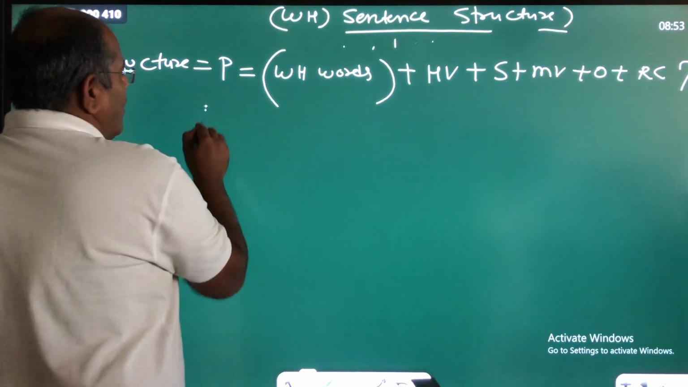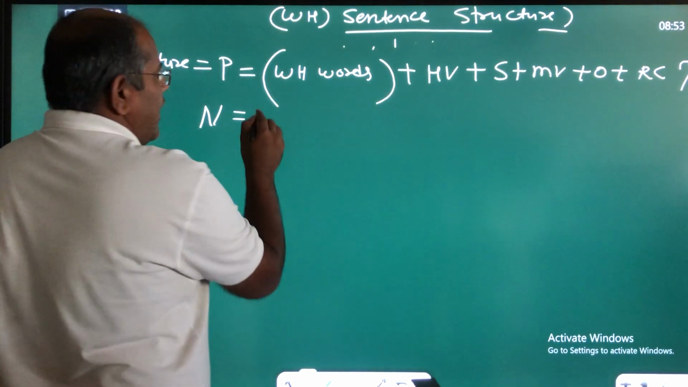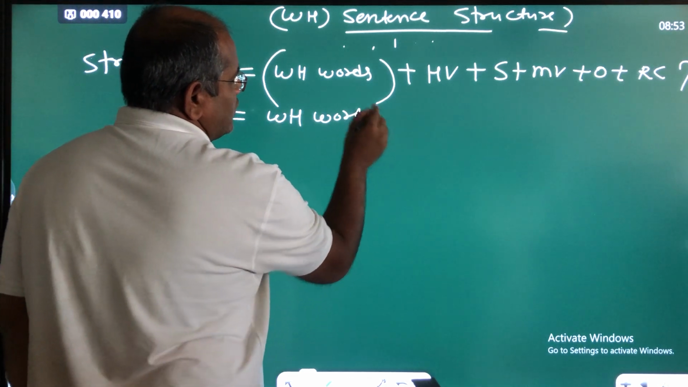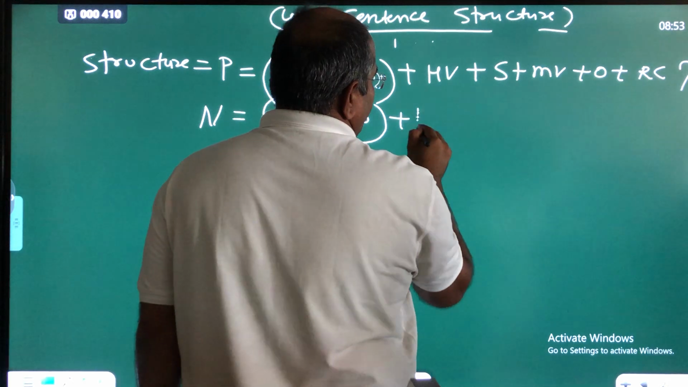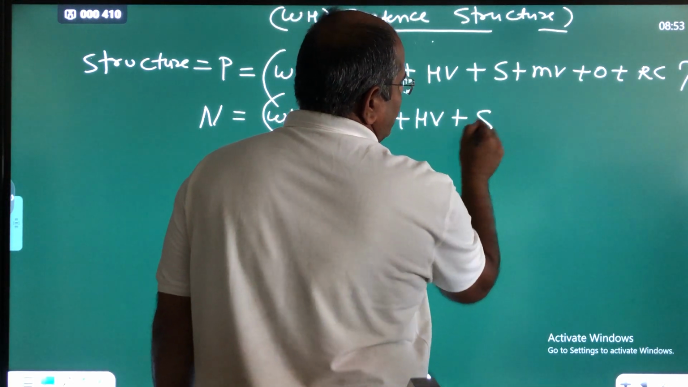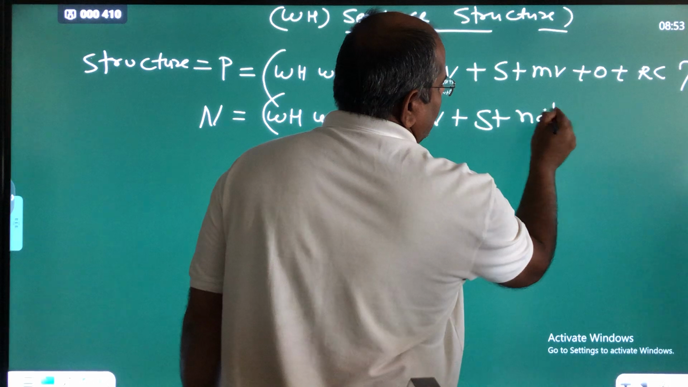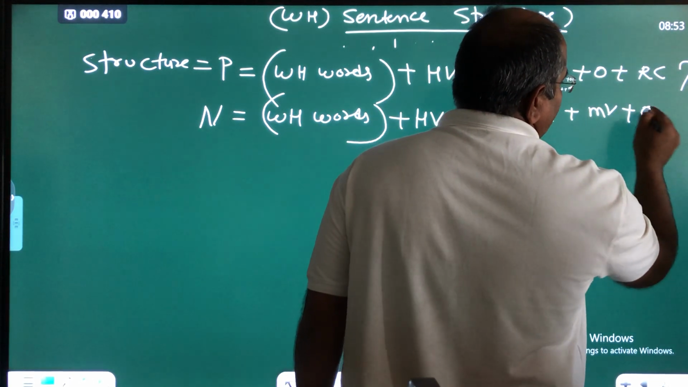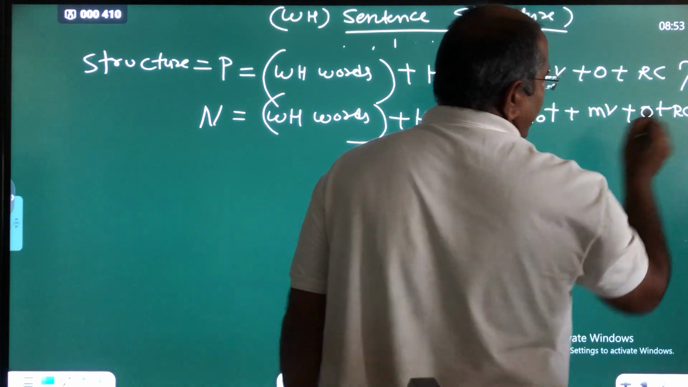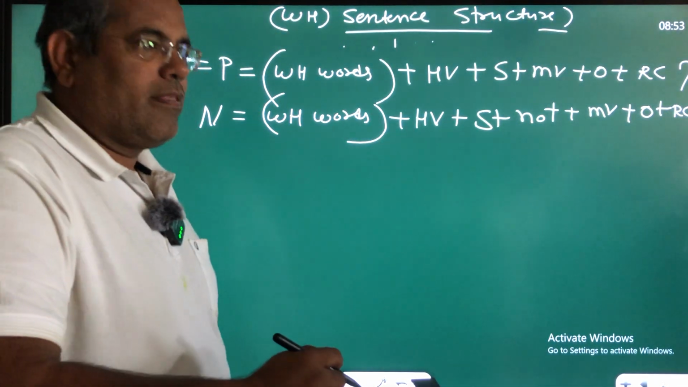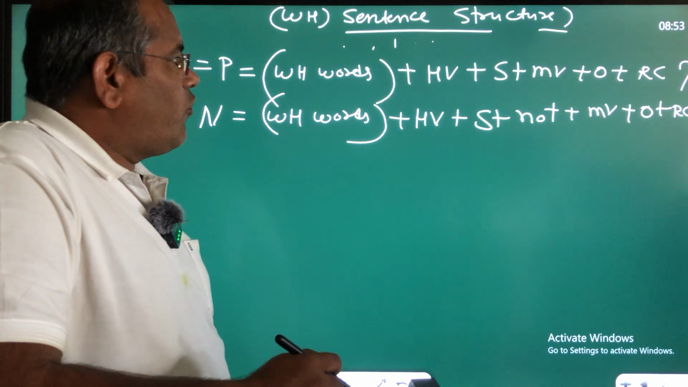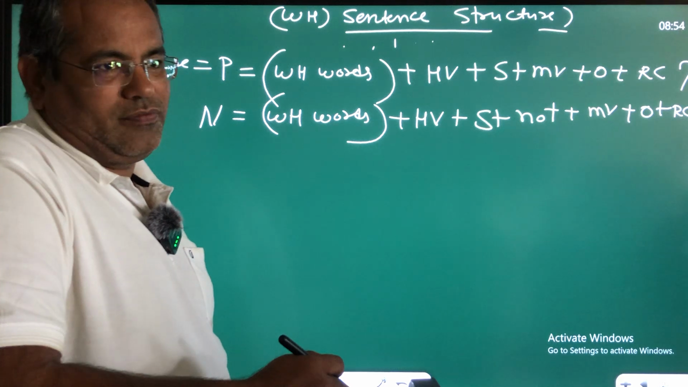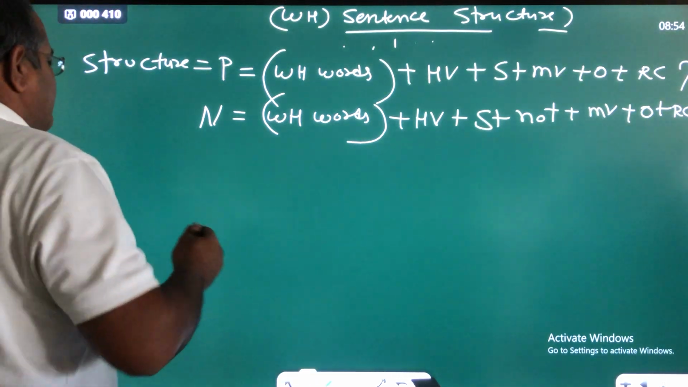And according to negative sentence, at the first, WH words. Then HV. Then subject. Then not. Then MV's first form, sorry, MV only. Then object. Then RC. Then symbol of interrogation. Okay? Guys, first of all, I will teach you some examples on the behalf of tense and modals. Is that clear? For example, I say,